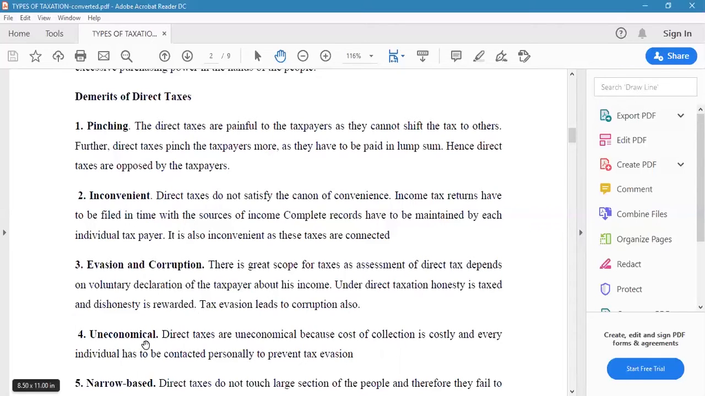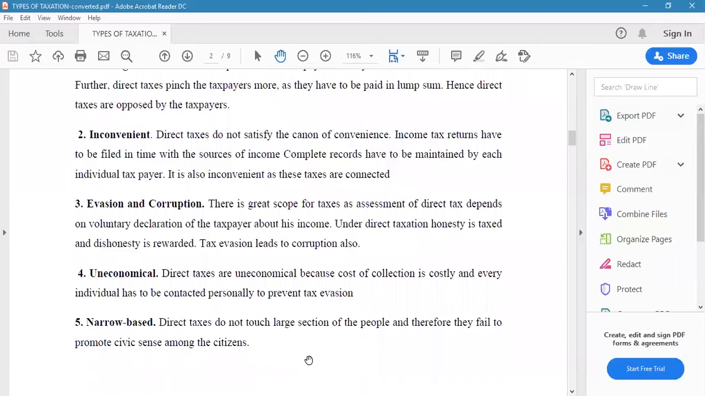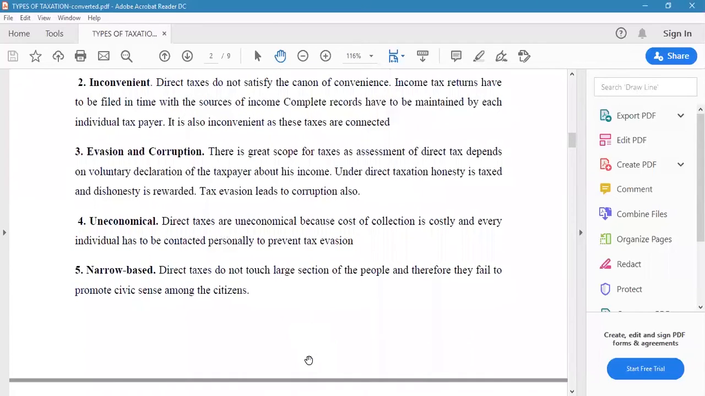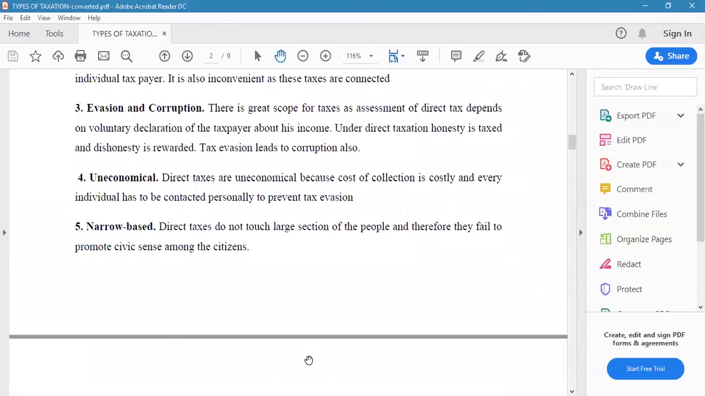The next one is uneconomical. Direct taxes are uneconomical because the cost of collection is high and every individual has to be contacted personally to prevent tax evasion. Sometimes the income tax officers go for income tax raids on big industrialists or cine actors like that. They have to meet them personally to prevent tax evasion.